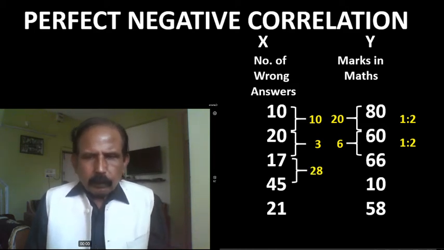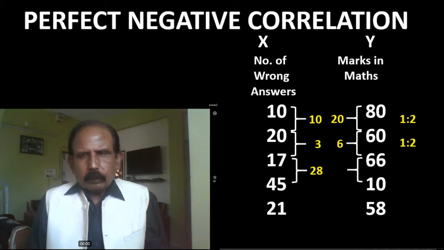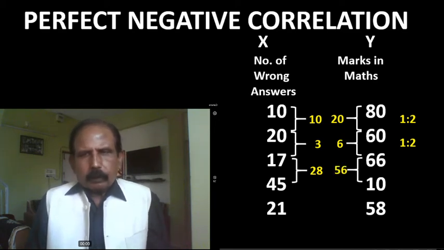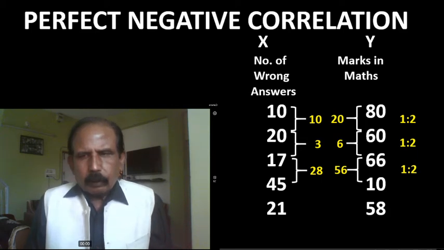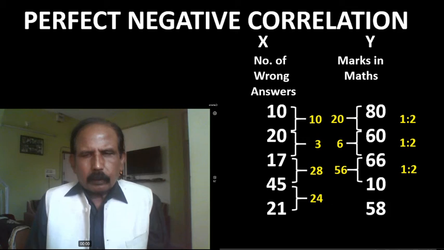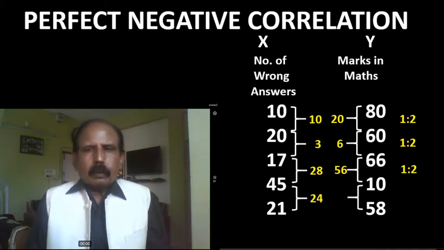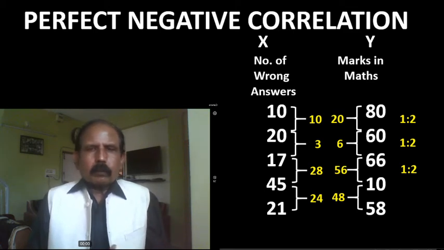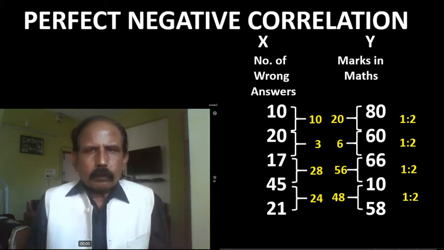Fourth X is 28 more than third one. And fourth Y is 56 less than third one. Changes are in opposite direction and proportion is 1 is to 2. Fifth X is 24 less than fourth one, and fifth Y is 48 more than fourth one. The proportion is 1 is to 2.